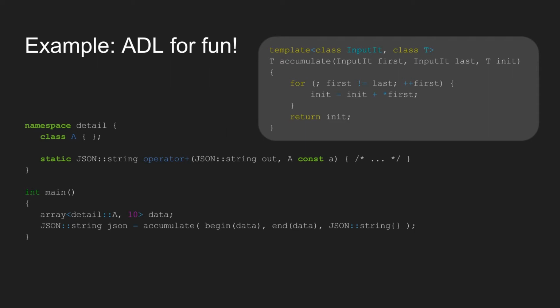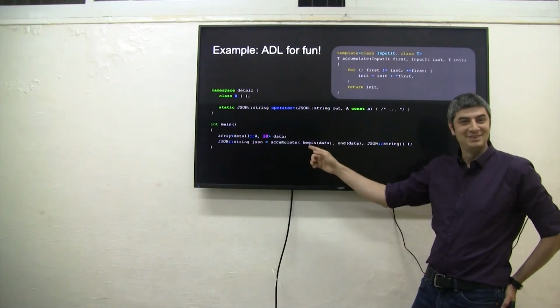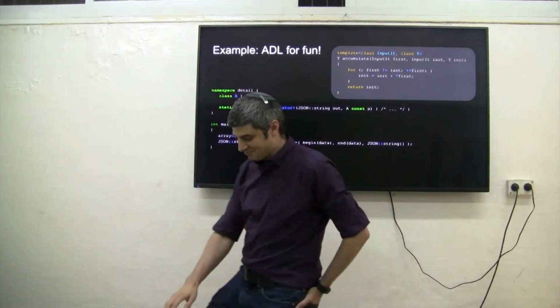In this case, I'm abusing the accumulate algorithm to create a JSON representation of my object. So I have this object of some kind, in this case, the array, which is a detail A array. And I tell it, well, start with a JSON string and just keep going plus, plus, plus, plus, plus. And because in the detail namespace I implemented the plus operator, it just works. So that's kind of awesome. That's almost readable too. That's it.